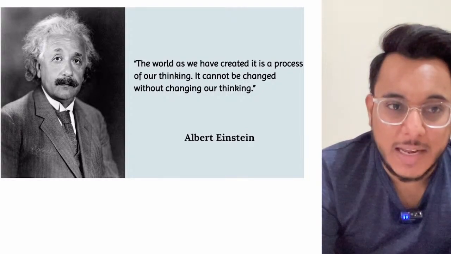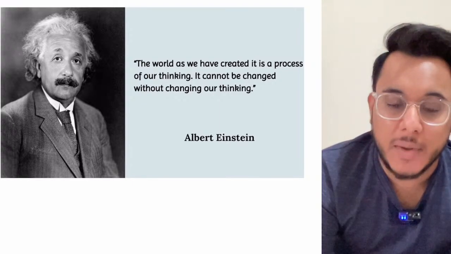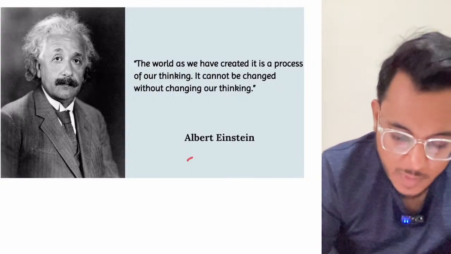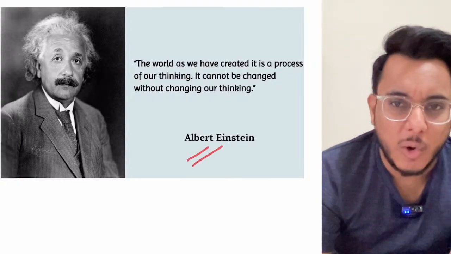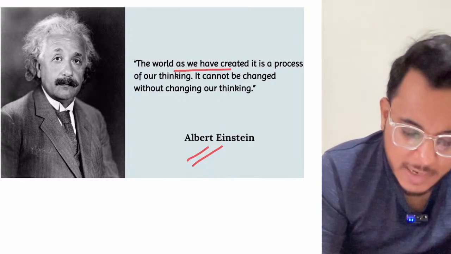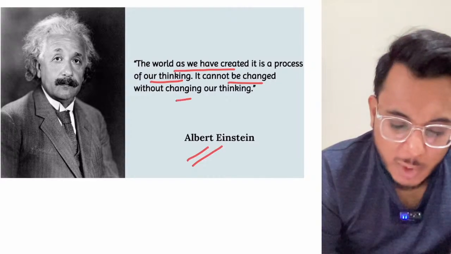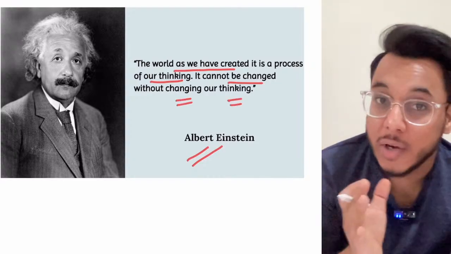So guys, in every class we start with a GS quotation which can be used in your papers. Today we'll take the quotation from the notable physicist Albert Einstein. He has given a very beautiful quote. He says that the world as we have created it is a process of our thinking. It cannot be changed without changing our thinking. See guys, is the world mental or physical?